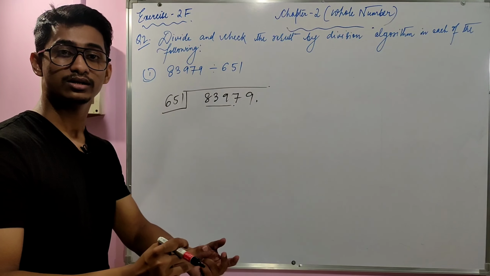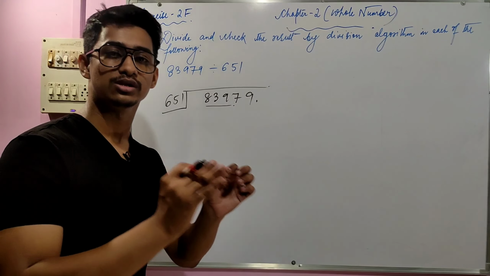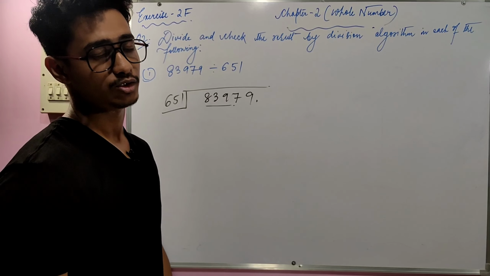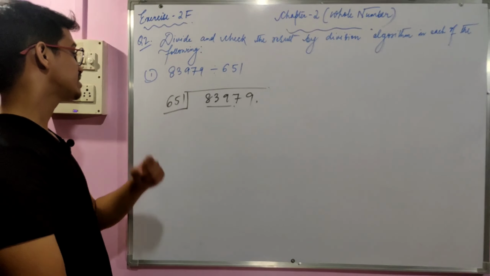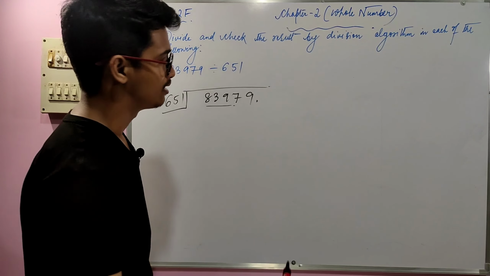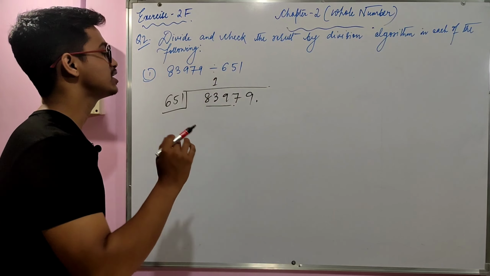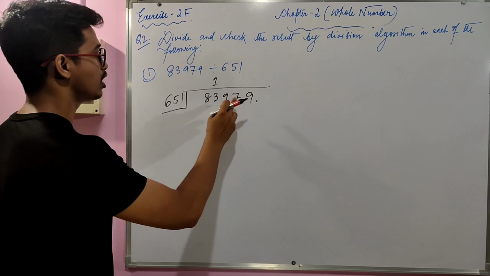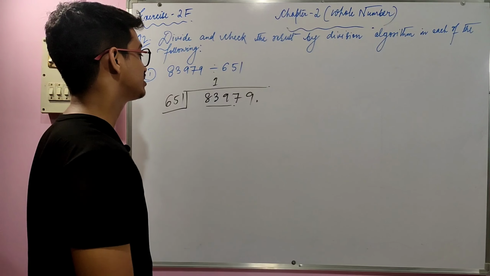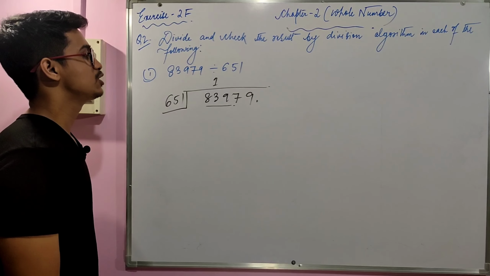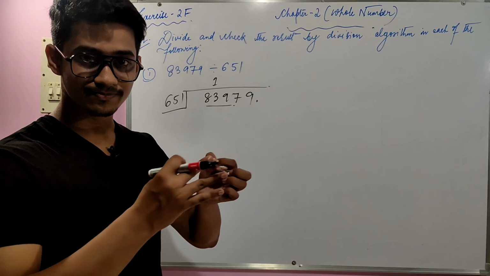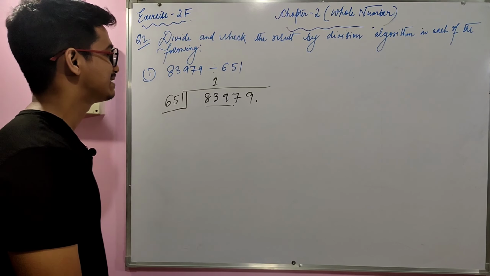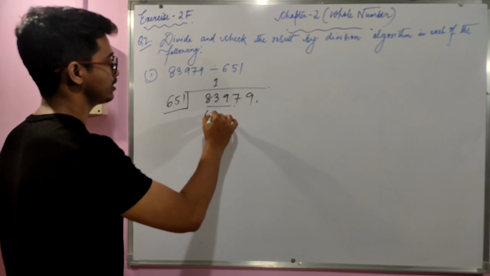So we have to find out such number which is just close to 839. So what is that number? 651 into 1 is the first number, because 651 into 2 will give us a 4-digit number. So it is not at all justified to take the larger number which is beyond 839. We have to take the smaller number which is closest to 839. So 651 is the first number.